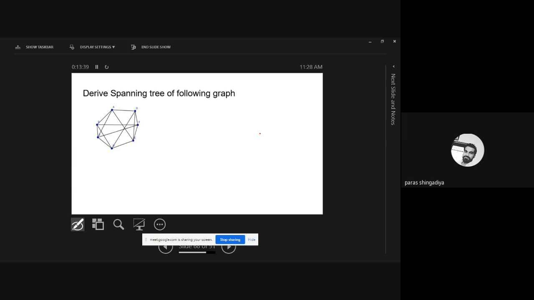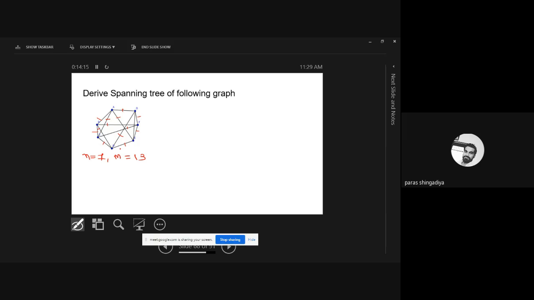How many vertices are there? 7 vertices. Clear? n is equal to 7. m is equal to how many edges? That is 13. Clear? 1, 2, 3, 4, 5, 6, 7. 7 are in the boundary. Now inside, that is 8, 9, 10, 11, 12, and 13. Okay, 13 are the edges. One is missing.